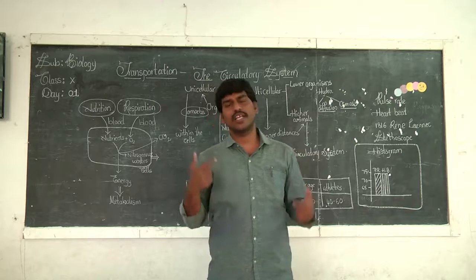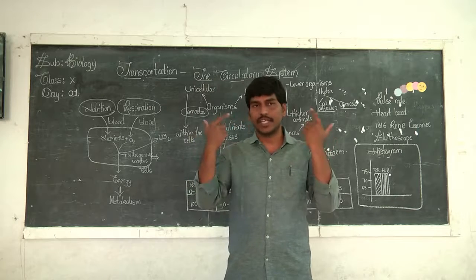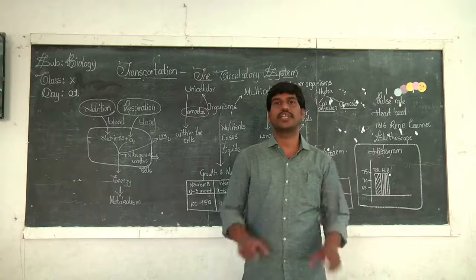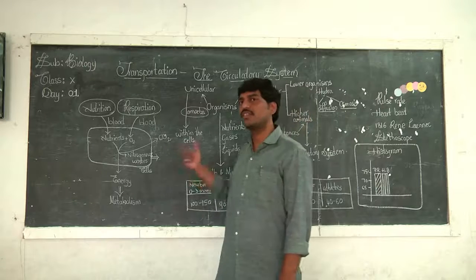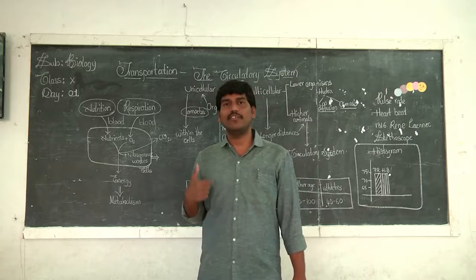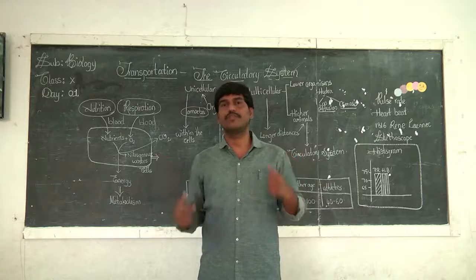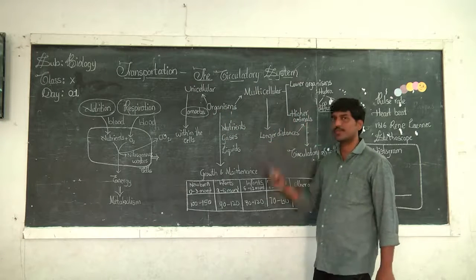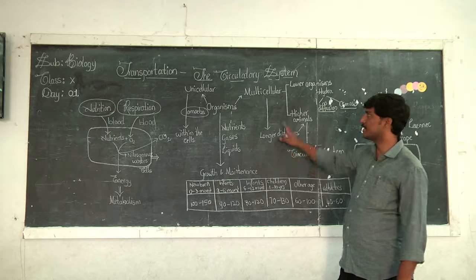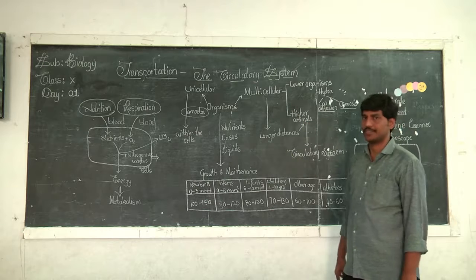From the small intestine, the nutrients should be taken to each and every cell of the body, over longer distances. And you know, oxygen is diffused at our lungs, the alveoli, and from there it should be transported to each and every cell. So that means in multicellular organisms, substances should be transported to longer distances.